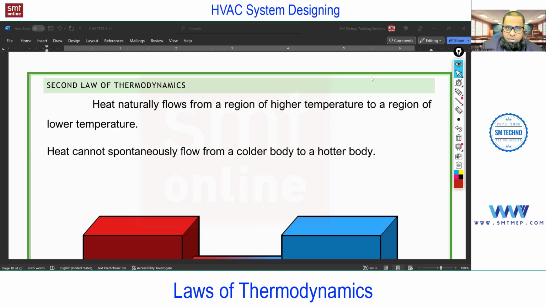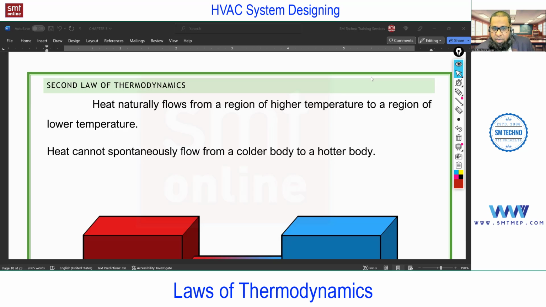Heating. So now the question is, on what basis can you conclude this? How can you say in summer a cooling system is required? In summer, outside temperature is more, so heat transfer to the inside is more. So we need to extract the heat from the inside to outside. So you see, with the direction of heat only we can consider that a cooling system is required. And the direction of heat in summer is what? From outside to inside, because outside temperature is high, inside temperature is low, right? So heat flows from high temperature to low temperature. Then only we can conclude that the cooling system is required in summer.